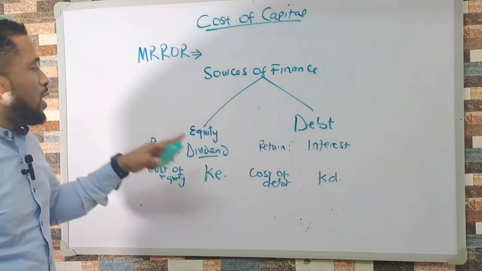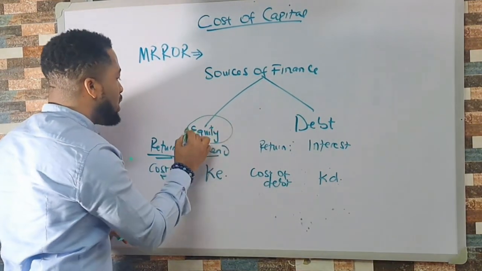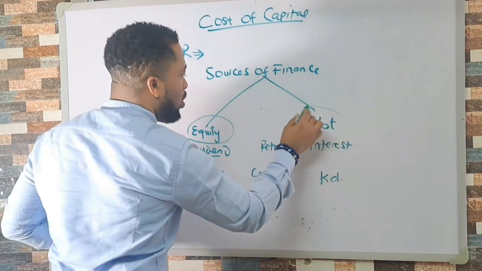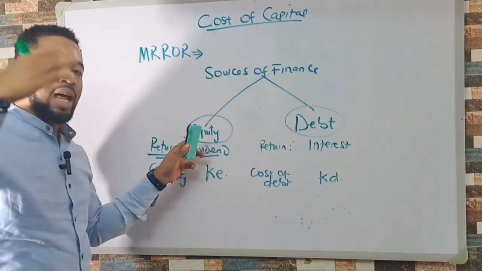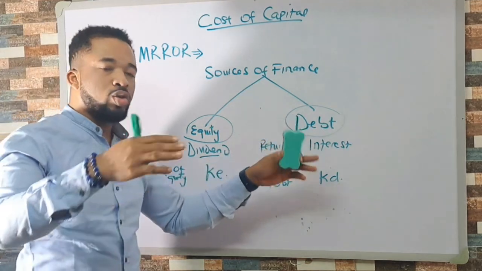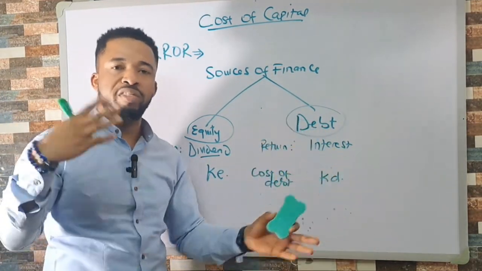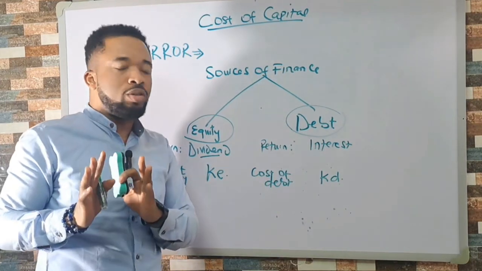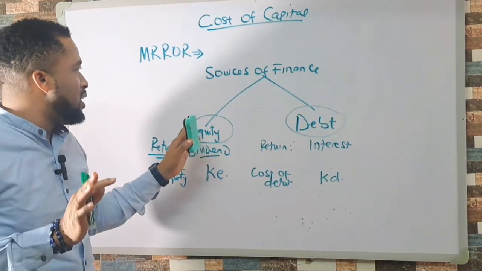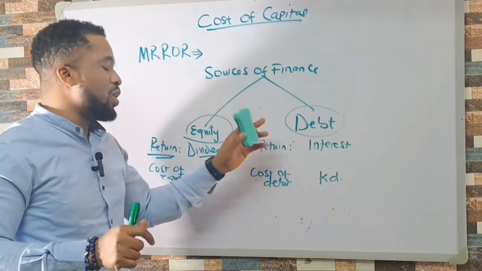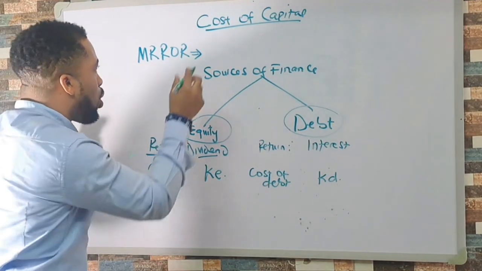Now, what will now be my cost of capital? Assuming that I'm raising this business using equity only and also debt. Remember, this is just for illustration. Under equity, you can have other types of equity. Debt also, you can have different kinds of debt: floating debt, redeemable, irredeemable, convertible, and all of that. But for simplicity, we are just assuming that we are raising this fund using just equity and debt. In that case, how do I get my cost of capital?